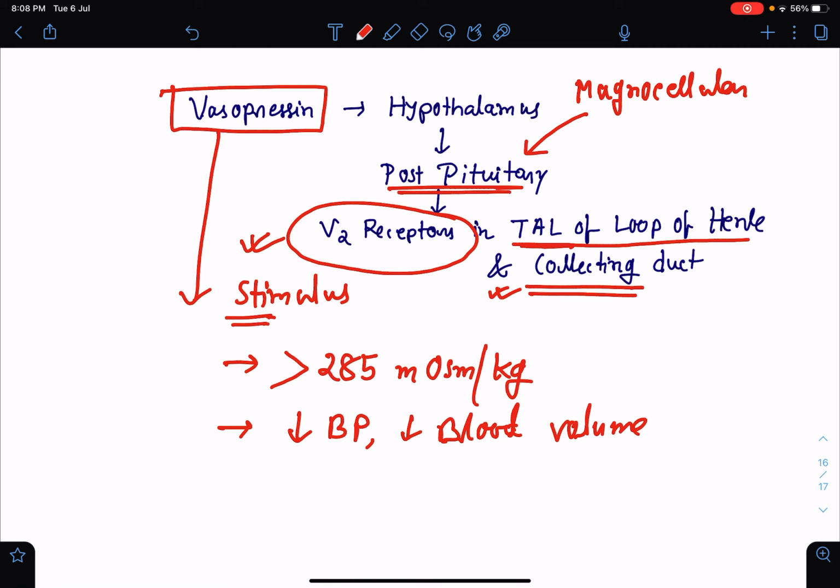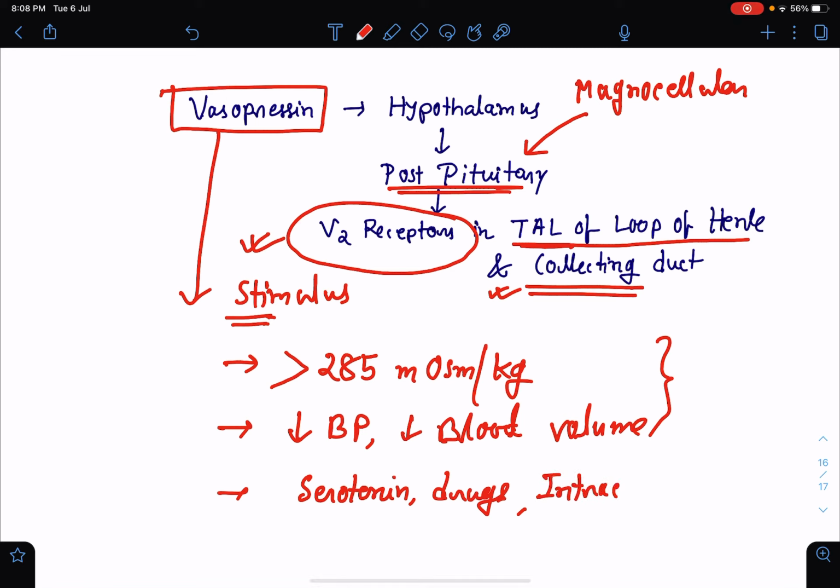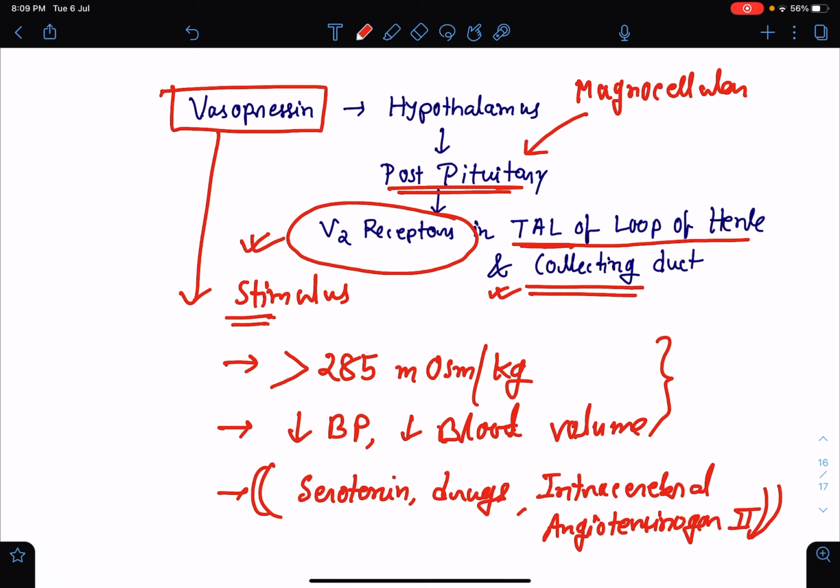Now, other than these things, there are certain minor stimuli for vasopressin like serotonin, then certain drugs, and intracerebral angiotensin 2. So these are certain minor stimuli for release of vasopressin.